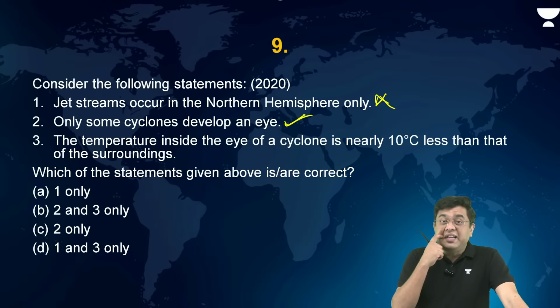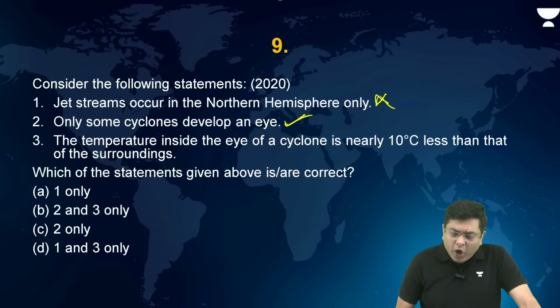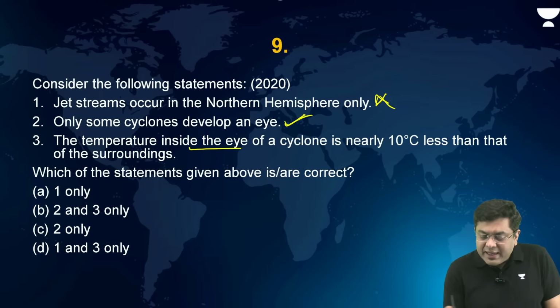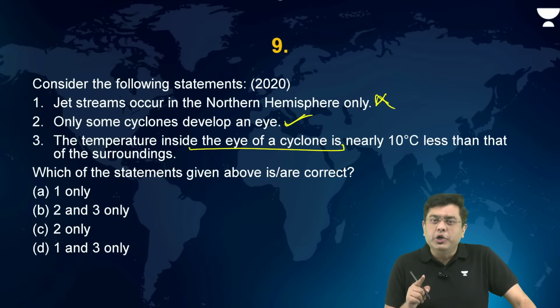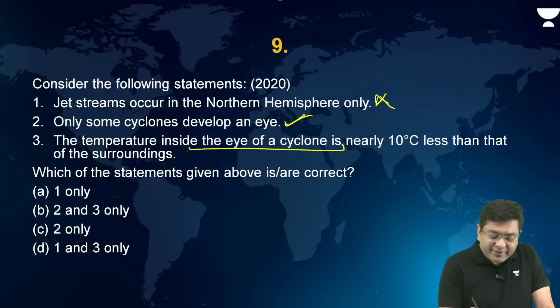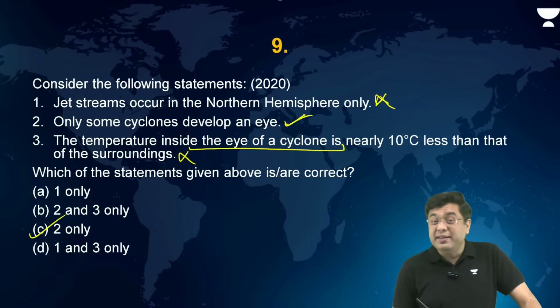Now, the temperature inside the eye of the cyclone is nearly 10 degrees Celsius less. Now, this in itself, the entire premise is incorrect. Why? Because the temperature inside the eye of the cyclone is higher as compared to the temperature in the surroundings, isn't it? So this will also be incorrect. The correct answer is C.